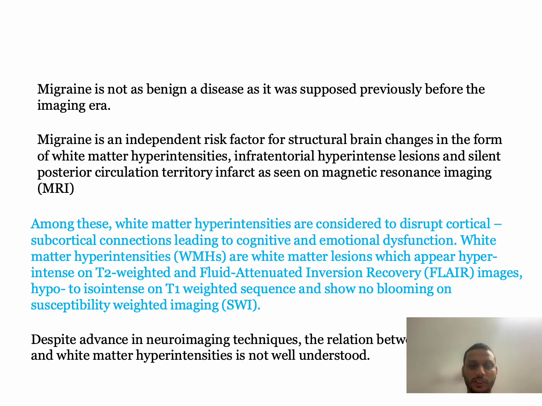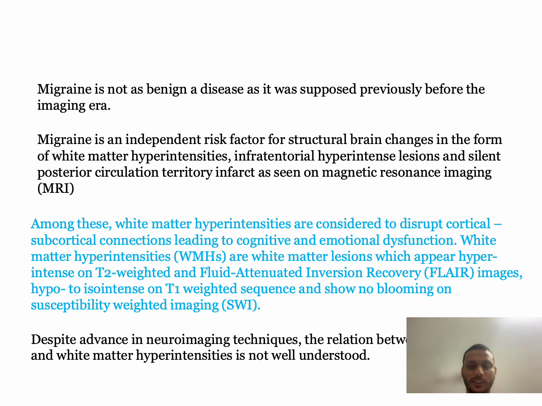Migraine is not as benign a disease as it was previously thought before the imaging era. Migraine is an independent risk factor for structural brain changes in the form of white matter hyperintensity, infratentorial hyperintense lesion, and silent posterior circulation infarct as seen on MRI. Among these, white matter hyperintensities are considered to disrupt cortical subcortical connections, leading to cognitive and emotional dysfunction.